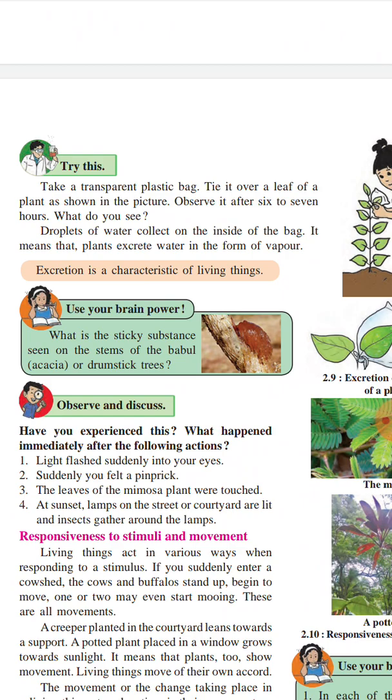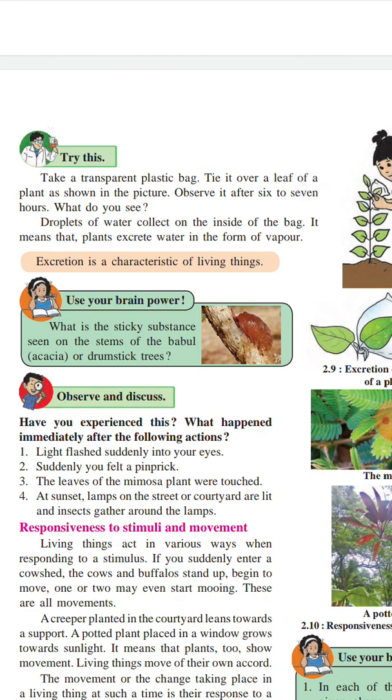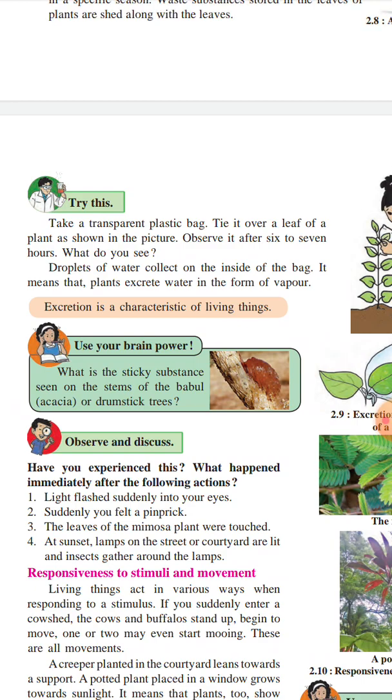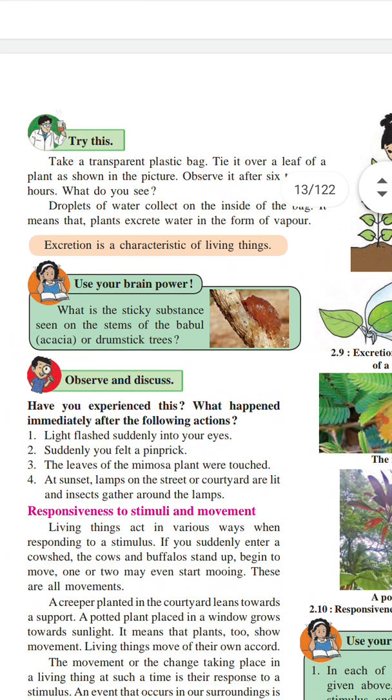Use your brain power. What is the sticky substance seen on the stems of the babul or drumstick trees? You observe that a sticky substance is seen on the stem of the babul, which is found in our area, also called acacia, and drumstick trees also have these substances. This is nothing but the excretion of those particular insects.